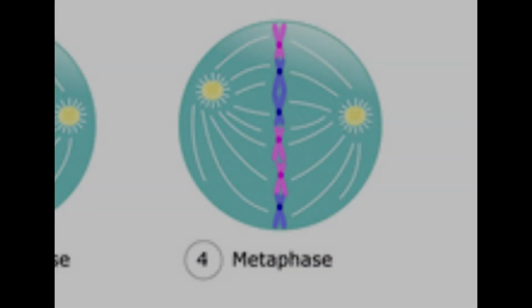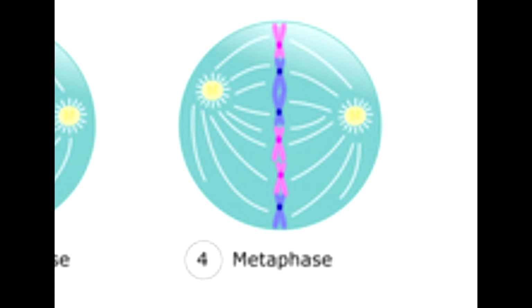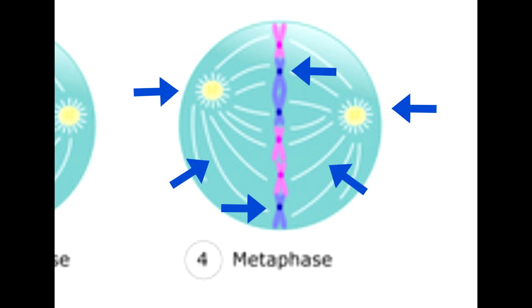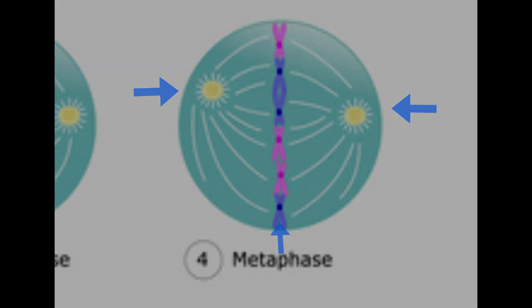The third phase of mitosis is called metaphase. This is also the longest phase of mitosis and takes around 20 minutes. In this phase, the centrosomes have reached opposite ends of the cell, and each sister chromatid is now connected to a kinetochore microtubule. These microtubules have moved each of the chromosomes to the middle of the cell, called the metaphase plate.